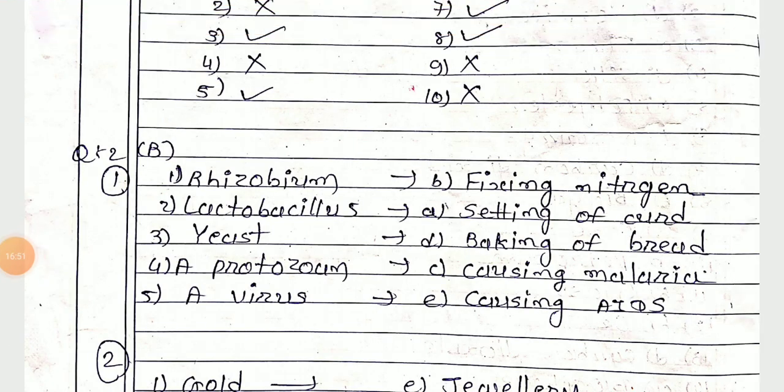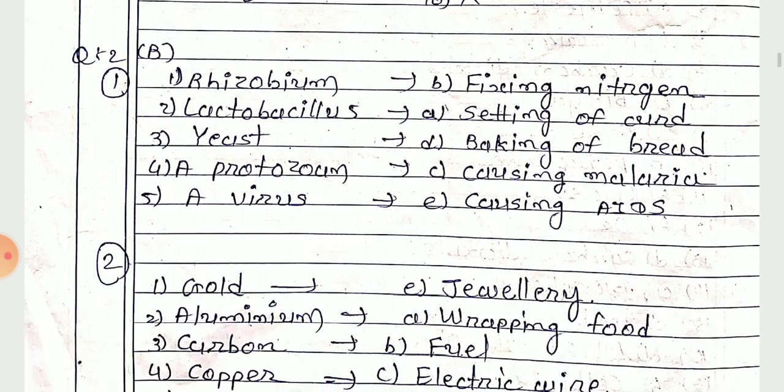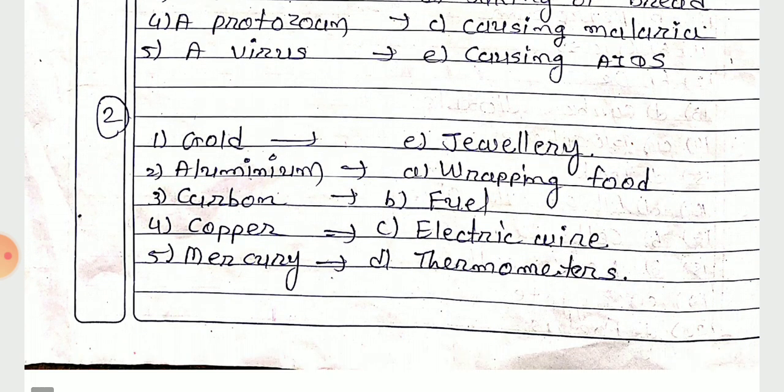So here the answers for the matchings are given to you. This one is for the first matching. You can write the matchings like this. You have to write column A first, and against it you can write the answer directly. No need to write the question again. So you can write the matching like this, and this one is the answer for the second matching.